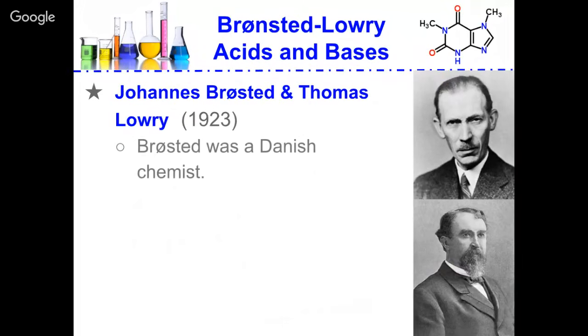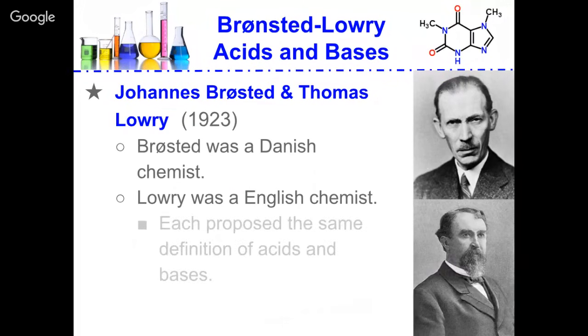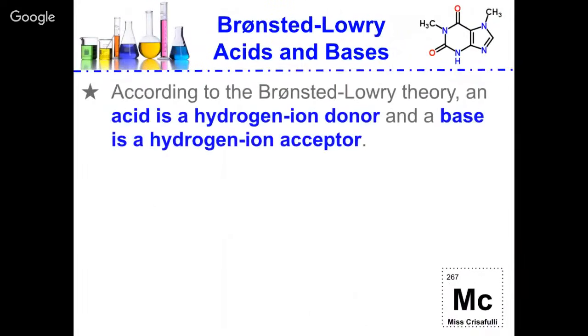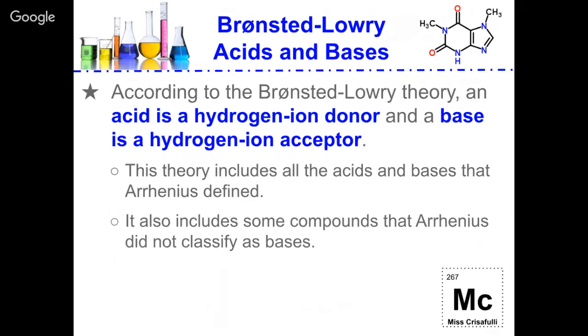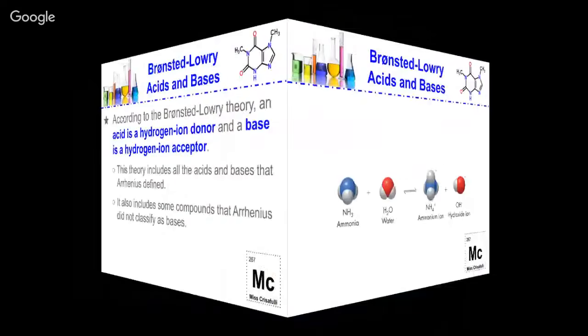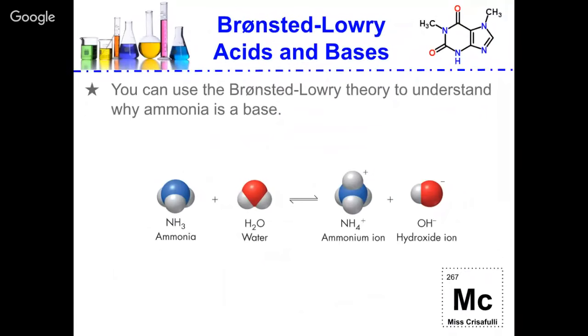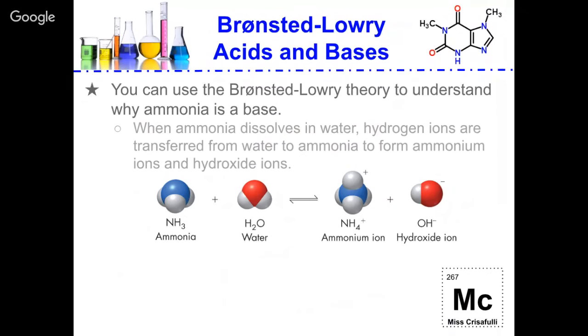Bronsted was a Danish chemist and Lowry was an English chemist. They each proposed the same definition for acids and bases. According to the Bronsted-Lowry theory, an acid is a hydrogen ion donor and a base is a hydrogen ion acceptor. This theory includes all acids and bases that Arrhenius defined. It also includes some compounds that Arrhenius did not classify as bases. You can use the Bronsted-Lowry theory to understand why ammonia is a base. When ammonia is dissolved in water, hydrogen ions are transferred from the water to the ammonia to form ammonium ions and hydroxide ions.